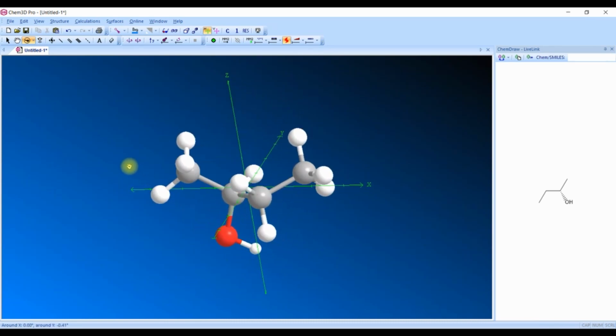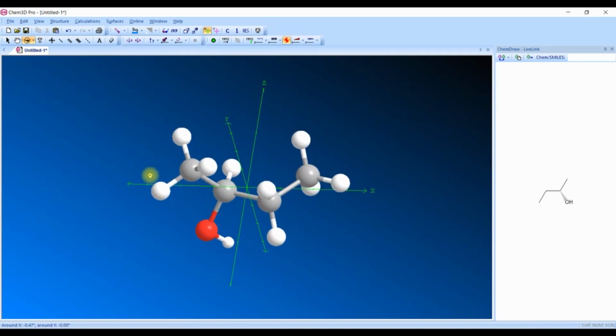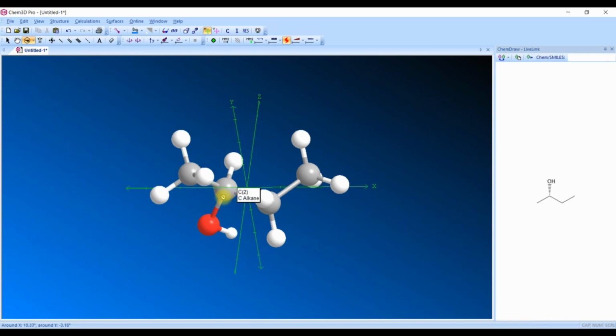If you observe, this OH bond comes to the bottom side, away from the plane. When we compare this to the wedge representation, it is completely opposite to the wedge type of representation.